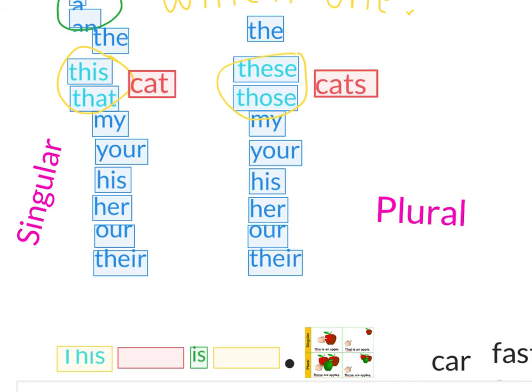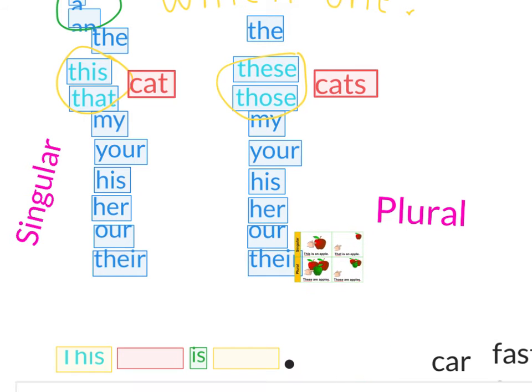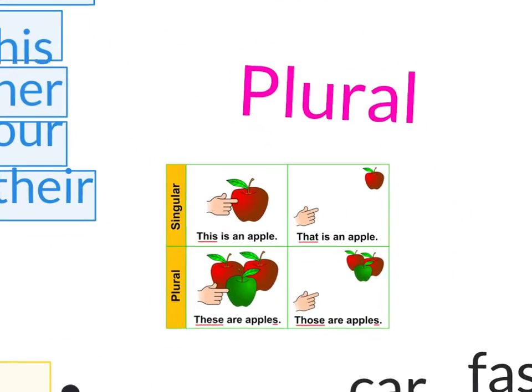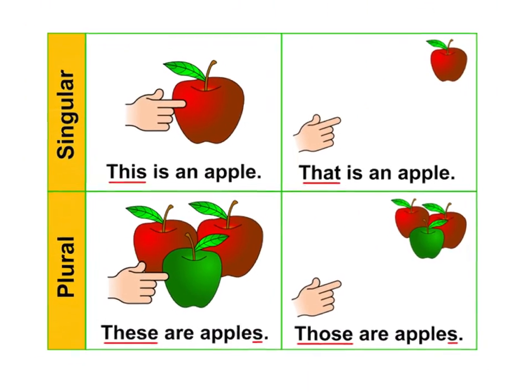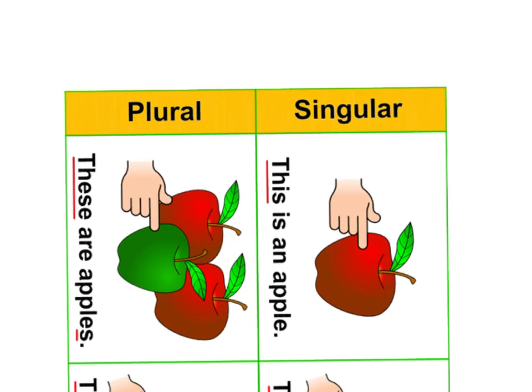Let's take a look at what this and those mean. Let me see if I can zoom in on this. Okay, so I want you to see that this says right here, plural, and this says singular.